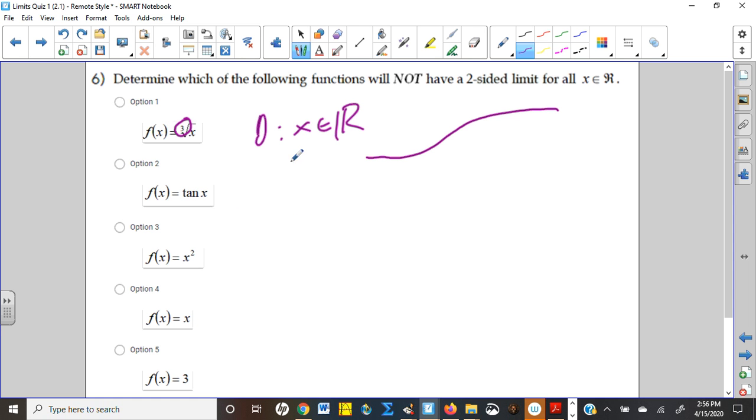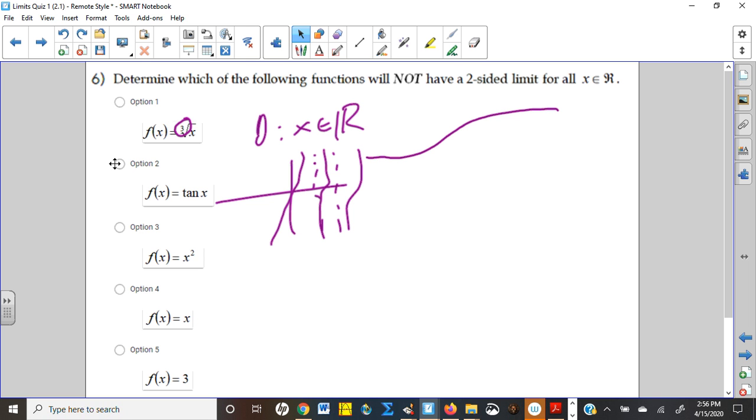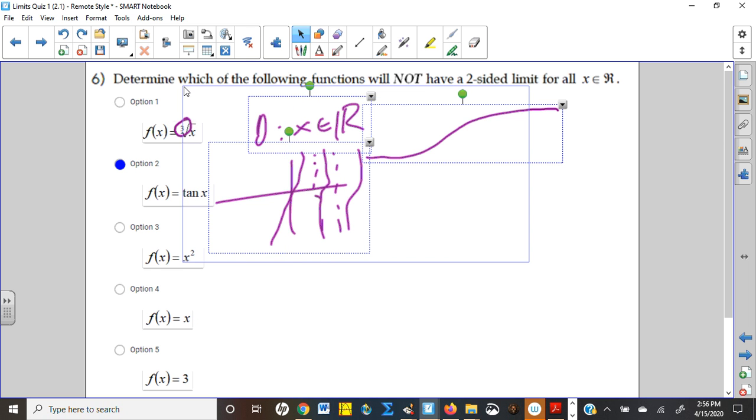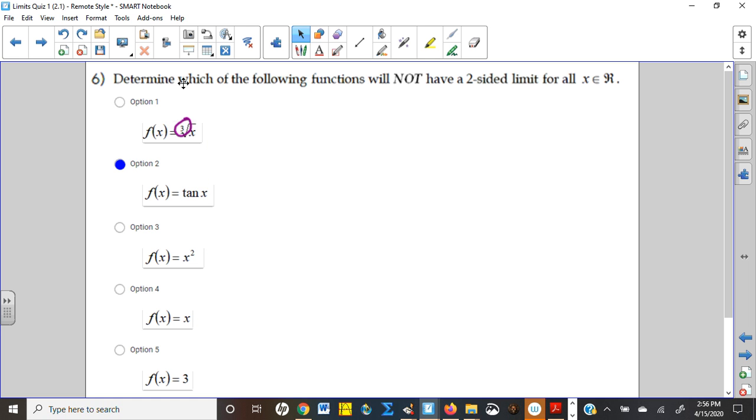Now tangent has infinitely many vertical asymptotes, doesn't it? It kind of looks like this, and then like this, and then like this. Well, it's going to have infinitely many infinite discontinuities, and every time it has one of those infinite discontinuities, it will not have a two-sided limit. So I believe option 2 is probably going to be the one that doesn't work. But we could go through and just finish off and verify the rest of them do.